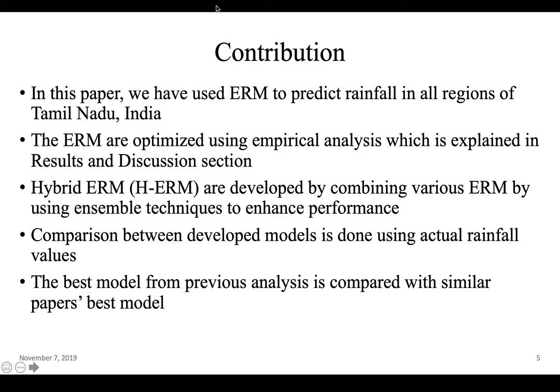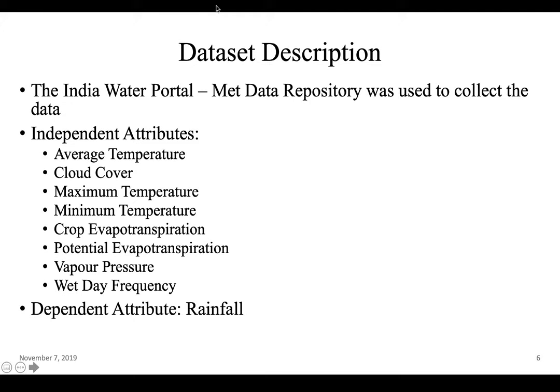So these are our contributions in this paper, which were mentioned in the abstract previously. The dataset description: the dataset used for the prediction was downloaded from the India Water Portal metadata repository. The dataset consists of the following independent attributes: average temperature, cloud cover, maximum temperature, minimum temperature, crop evapotranspiration, potential evapotranspiration, vapor pressure, and the wet day frequency. And the dependent attribute, that is the attribute used for prediction, is rainfall.